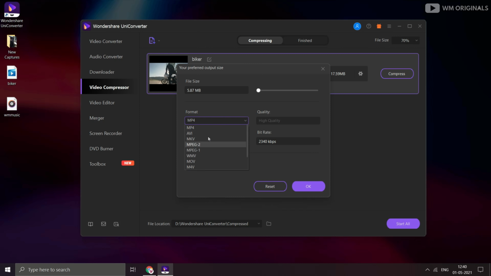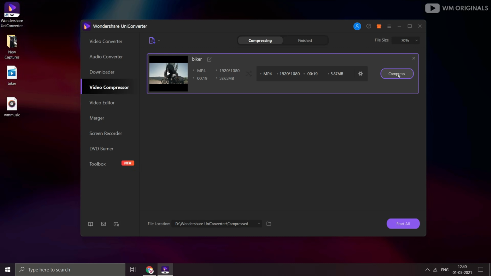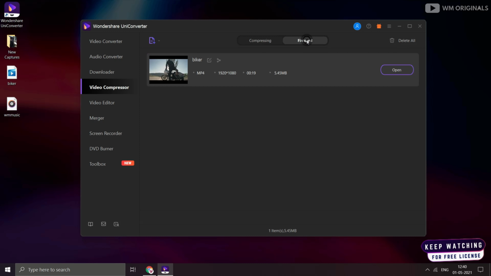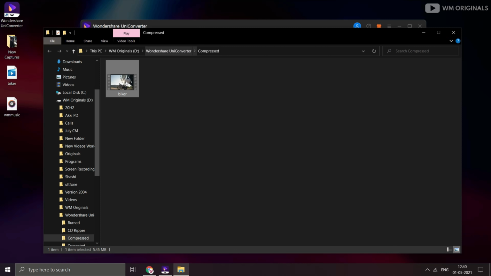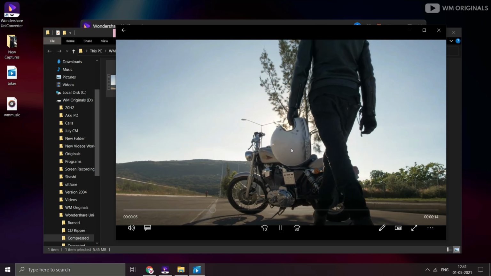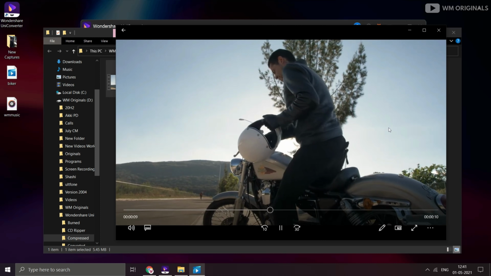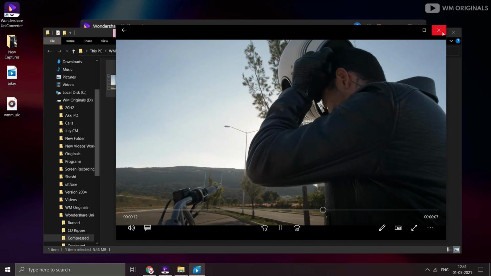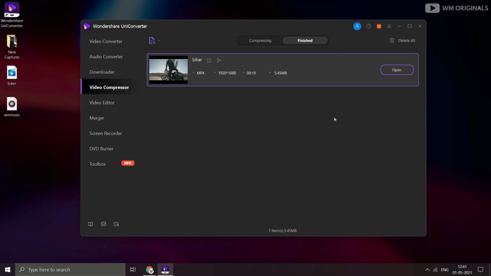We can also change video format and resolution from here. Thereafter, click on OK and now click on compress. File successfully gets compressed. Let's move to finish tab and click on open to open file location. And let's play this video. Here you see the video quality remains the same. It's just fantastic work from Wondershare.